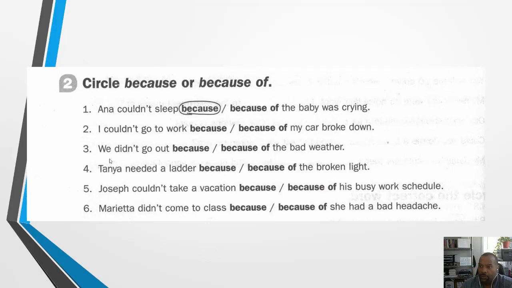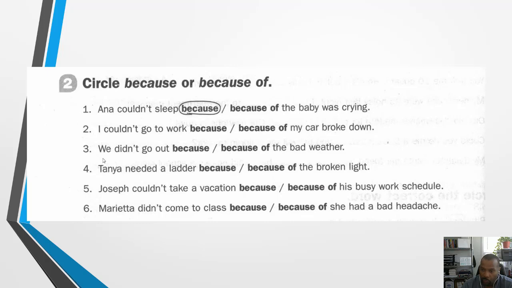Okay, so let's continue on with using because or because of. The first one is done for us. Anna couldn't sleep, or could not sleep, because the baby was crying. Number 2, I couldn't go to work because or because of my car broke down. So I would say I couldn't go to work because my car broke down.